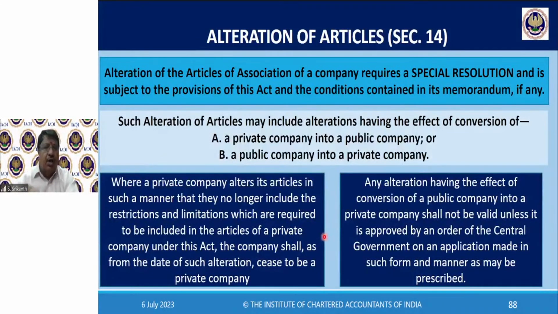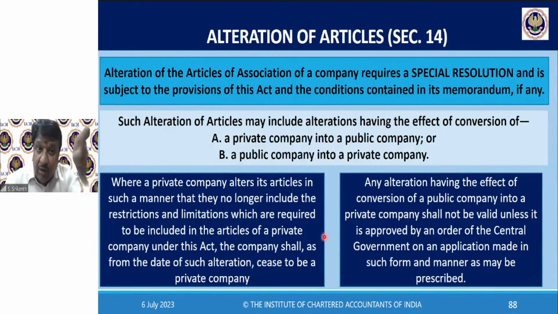Now we come to alteration of articles. Now here, alteration of articles could involve or have the effect of conversion. Because the main difference between private and public, main difference is in the articles. A private company by its articles limits, restricts, prohibits.